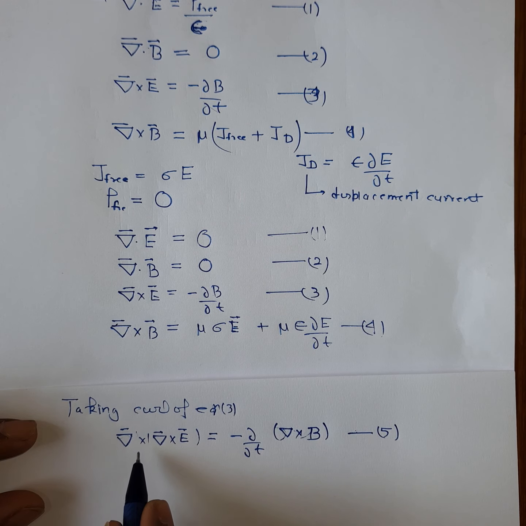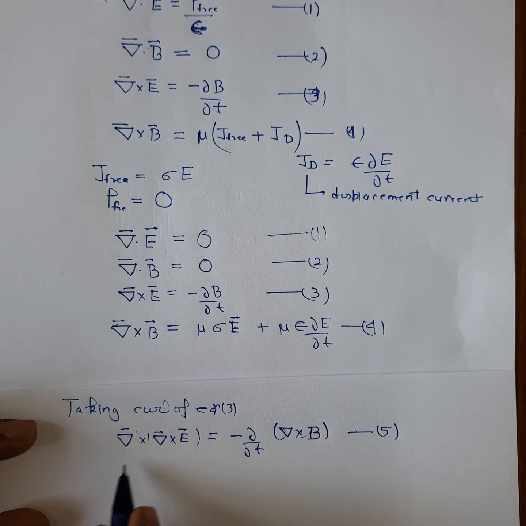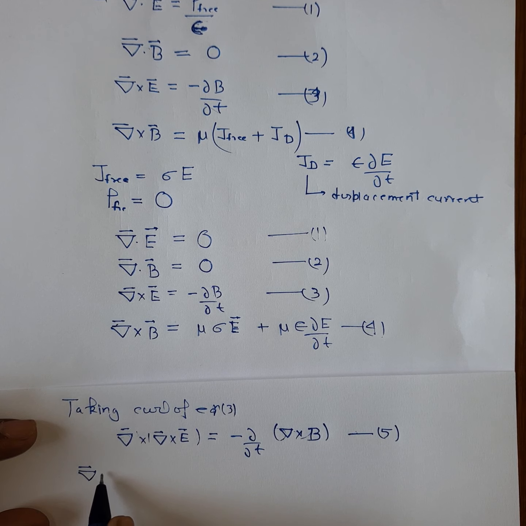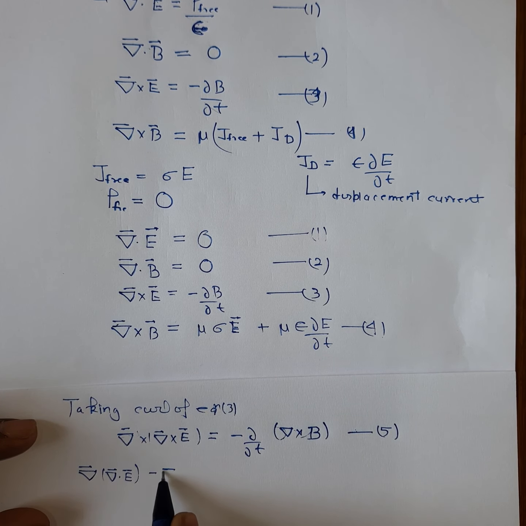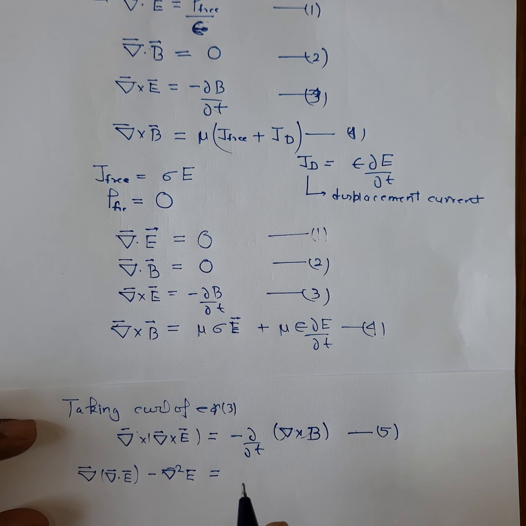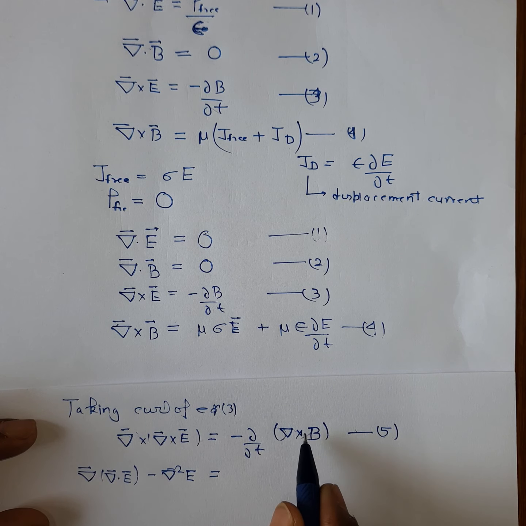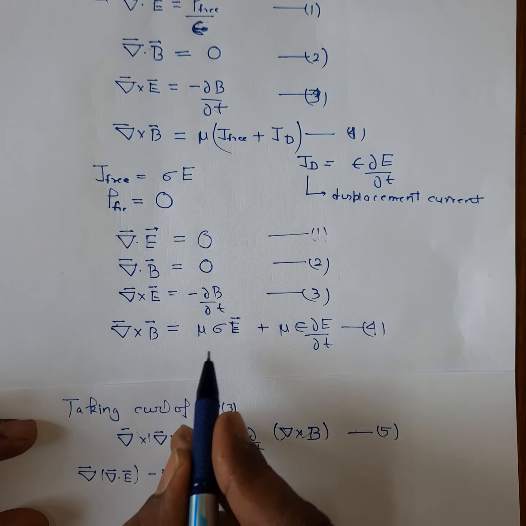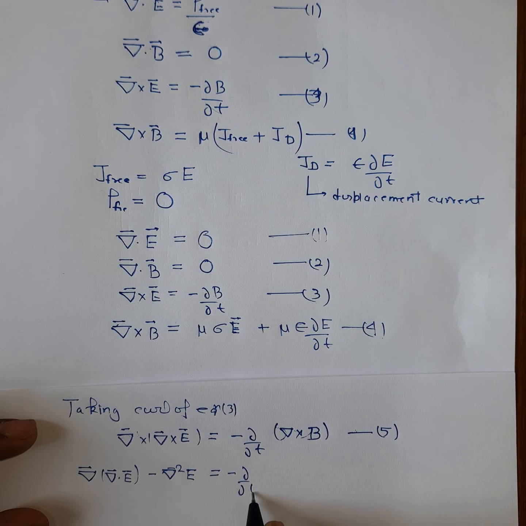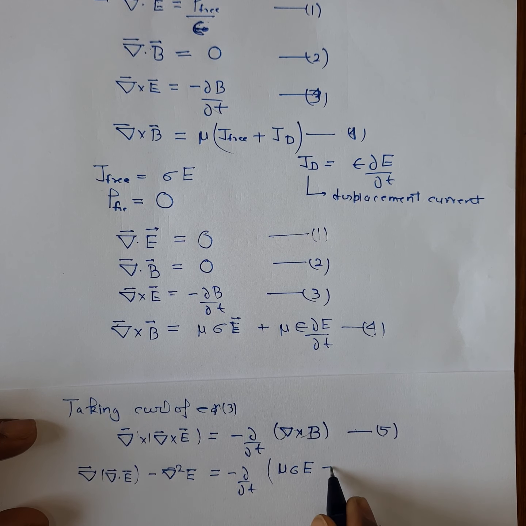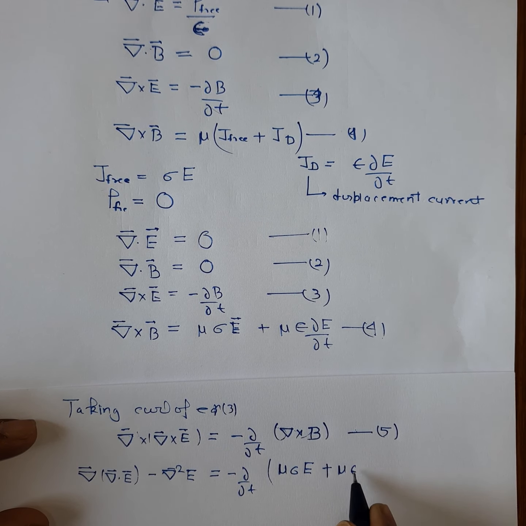Now using the product rules, we can write the left hand side as del dot E minus del square E is equal to, and in place of curl of B we can substitute curl of B from equation number 4. So it can be written as mu sigma E plus mu epsilon del E by del t.